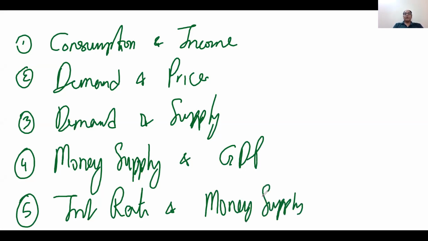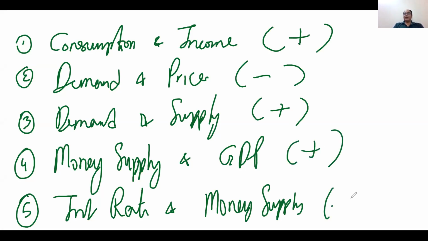If I ask what relationship you expect between consumption and income, you will say positive: higher the income, higher the consumption. Demand and price is a negative relationship: if you increase the price, the demand will come down. Demand and supply is positive: if there is more demand, there is more supply. Money supply and GDP is positive. Interest rate and money supply is negative, because if the interest rate is high, money supply will come down. In this way we identify the relationship.